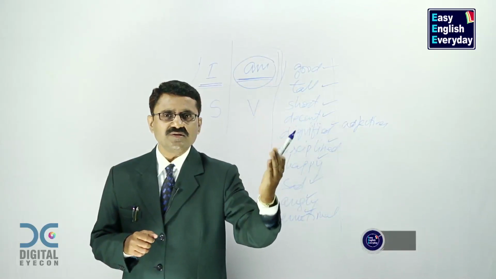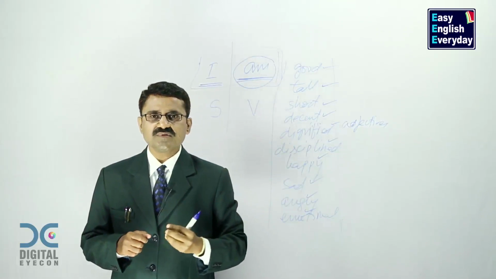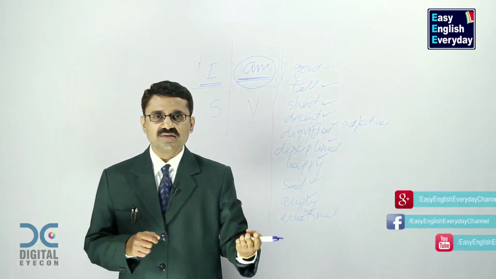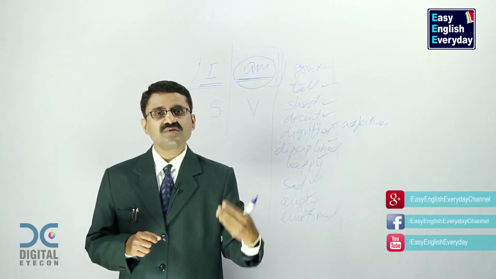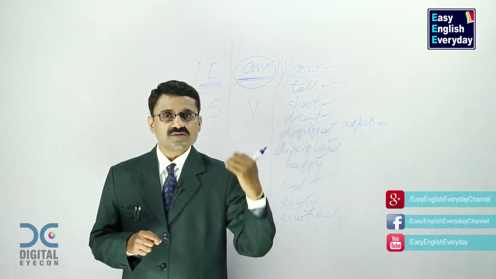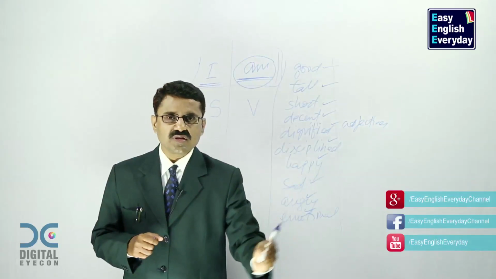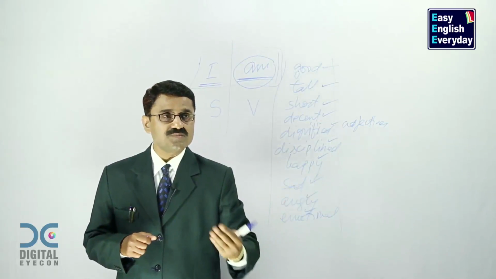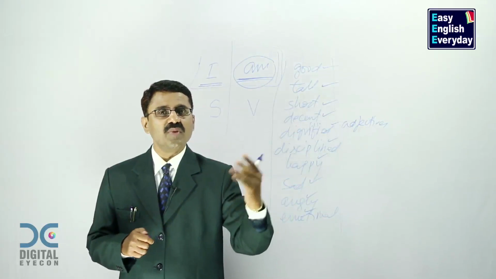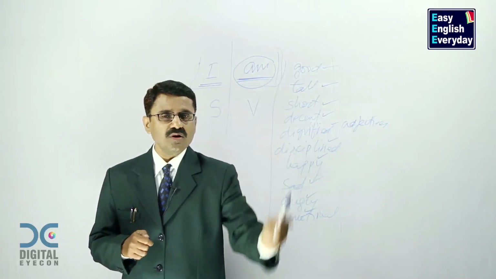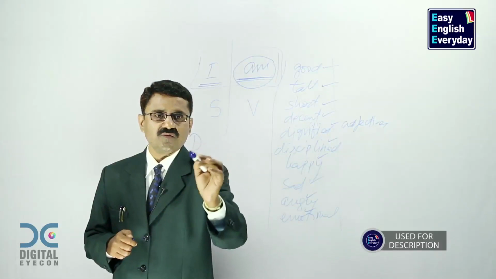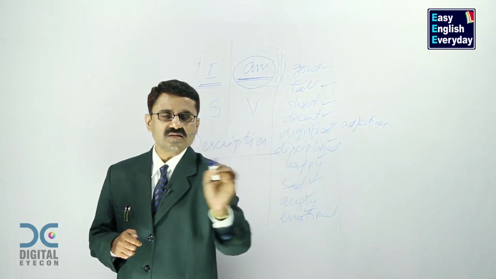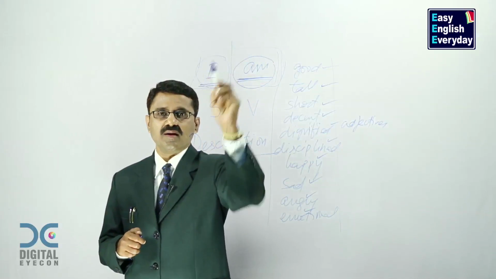If you have 5 adjectives, you can make only 5 sentences. If you have hundreds of adjectives, 100 sentences. 10,000 adjectives, 10,000 sentences. So therefore, you have to collect as many adjectives as possible, as many descriptive words as possible, and make your own sentences. And all these sentences are used for description. All these sentences are describing this person called I.